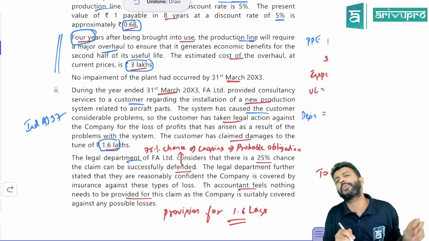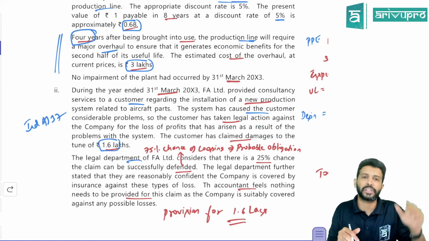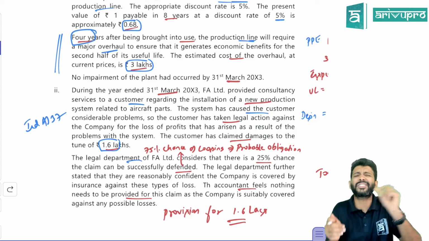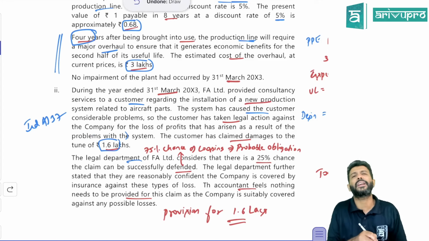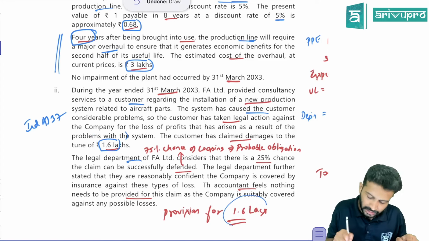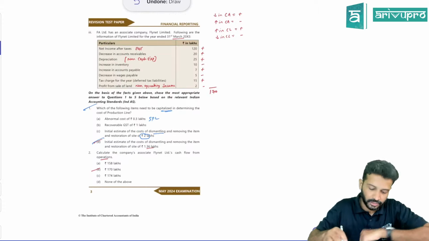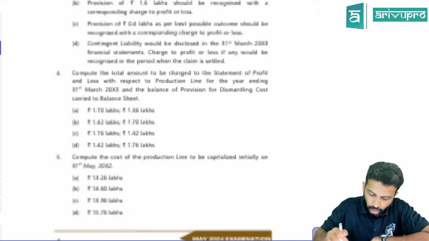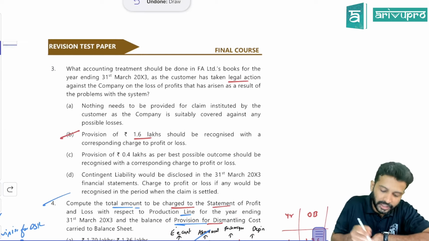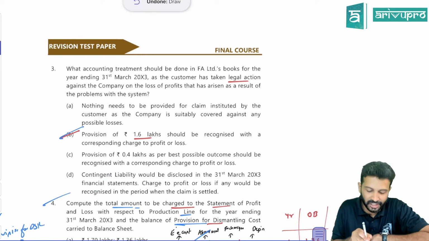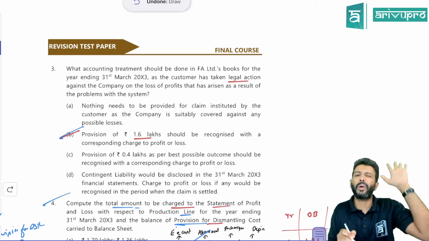And for all probable obligations, what do you do? You create a provision, for the best estimated settlement amount. Here they've not given any best estimate, so we'll take how much the customer has filed the case for. 1.6. So you'll make the provision for 1.6 itself. So that is the answer. That is one of the options they had asked. In point number 3, how much provision we need to create. So B is the right option here, because we need to make a provision for 1.6 lakh rupees.